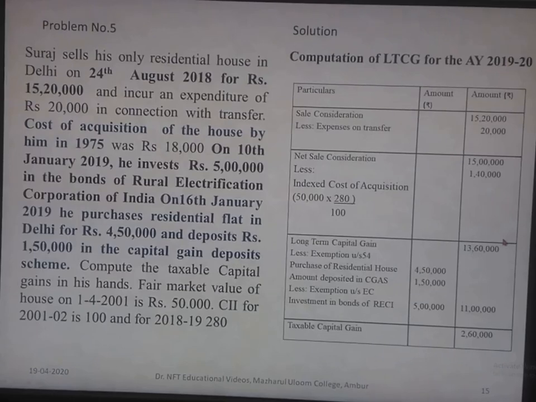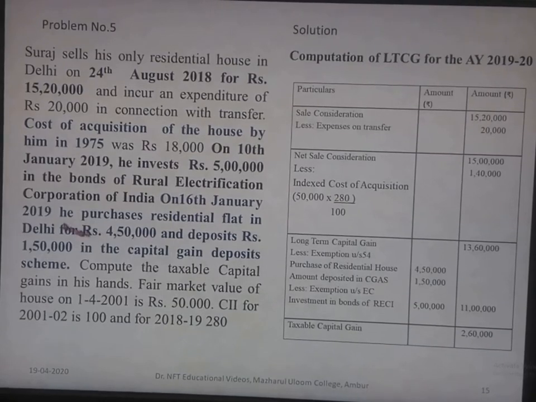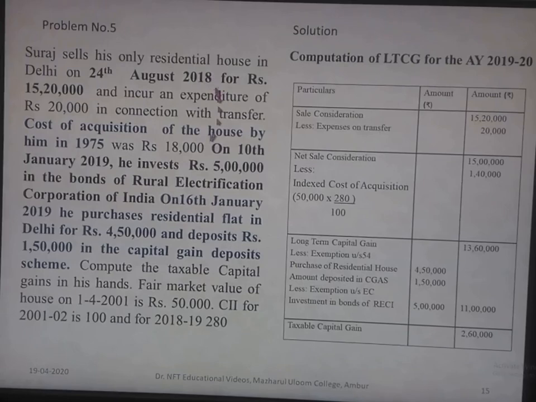Now we will see the exemptions one by one. Here he has invested in a residential flat in Delhi for 4,50,000. The sale was on 24th August 2018 and he has purchased the residential flat on 16 January 2019, within 2 years of sale, so he is entitled to claim an exemption under section 54.